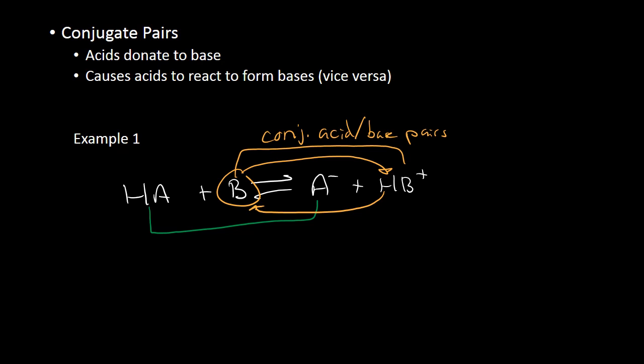Now we tend to read in the forward direction only. So our HA is our acid, our B is our base. Our acid dissociates and gives away that hydrogen ion to create a conjugate base. And the HB+ accepted a hydrogen proton, which means it has a hydrogen proton to donate back. So that becomes the conjugate acid.